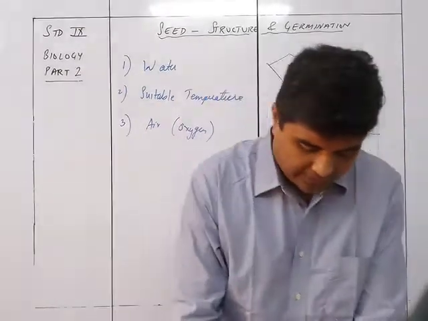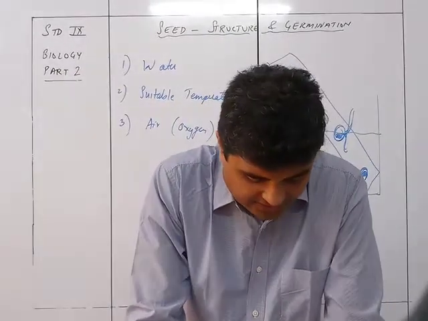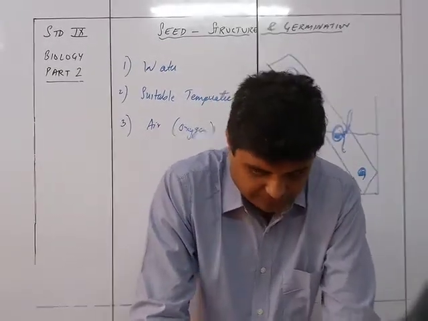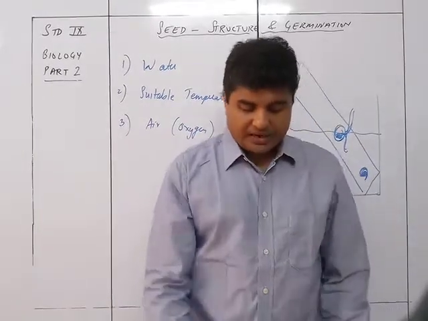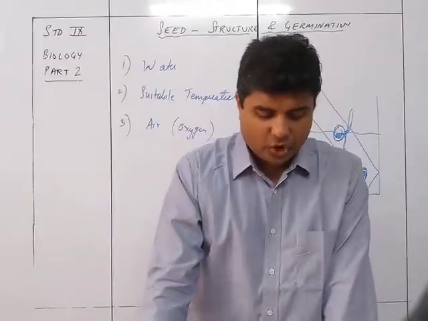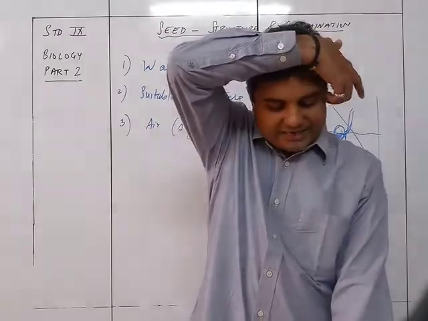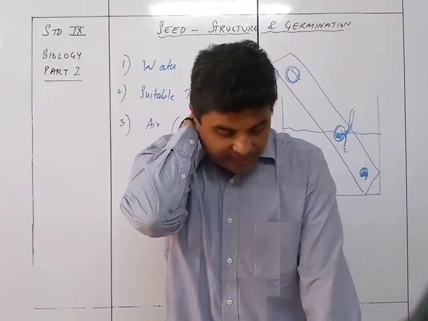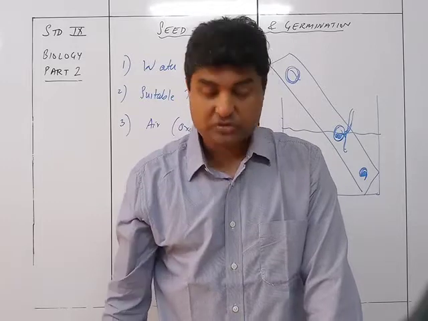So in this experiment, 3 mature air-dried bean seeds are taken and tied to a glass slide at 3 positions as shown in the figure. The slide is kept in a beaker containing water in such a manner that the top seed is well above the water, the middle seed is just at the water level, and the bottom seed is completely immersed in water. The experimental setup is left in a warm place for a few days and the result is as follows.